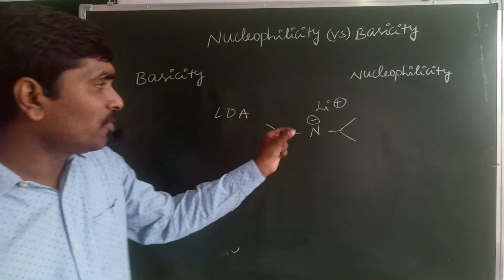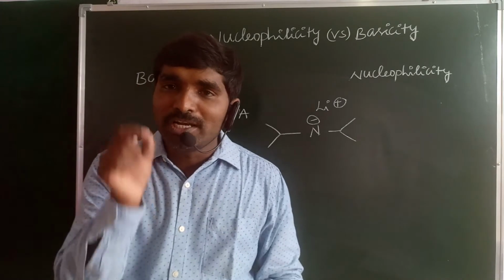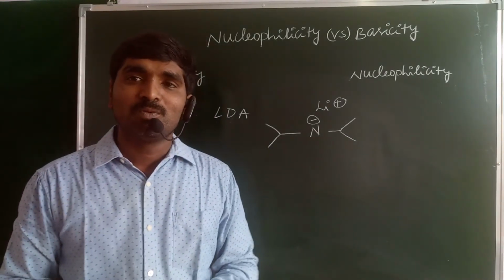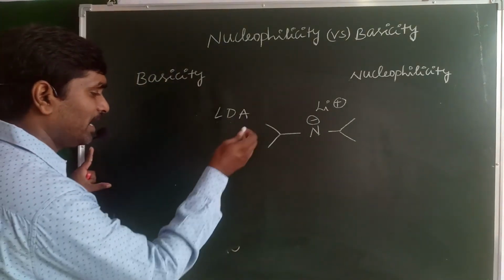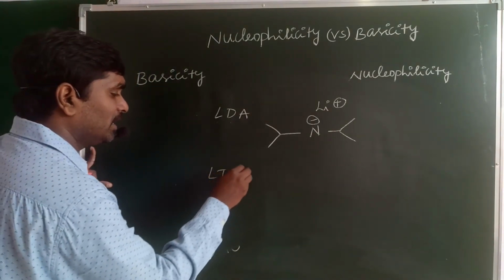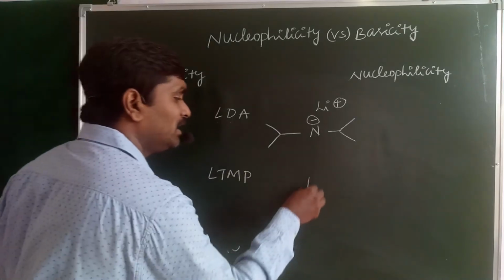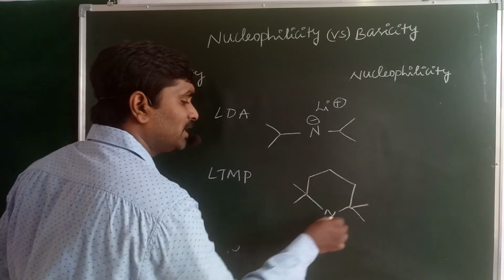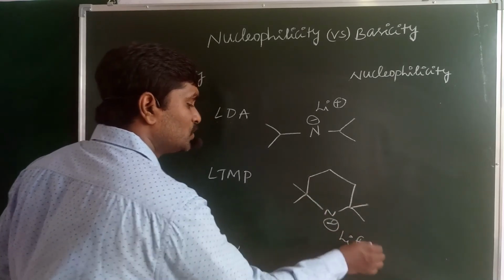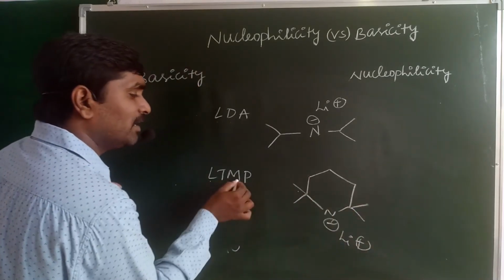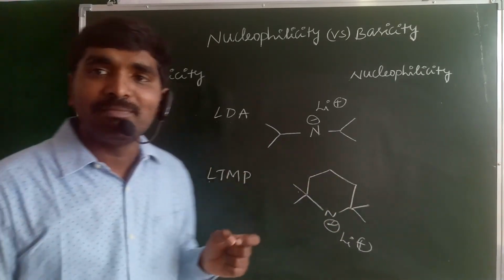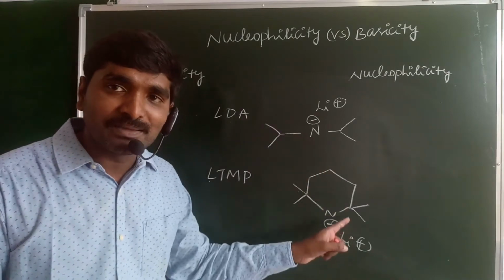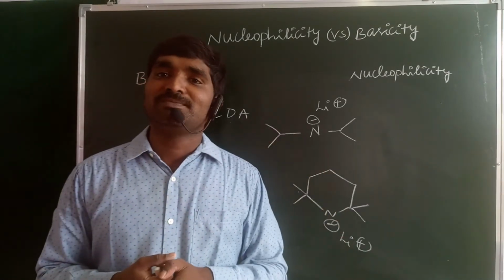Even though nitrogen has the negative charge, it only behaves as a base, and does not behave as a nucleophile. Next, the LTMP base, lithium tetramethyl piperidide. This also only behaves as a base, and does not behave as a nucleophile.